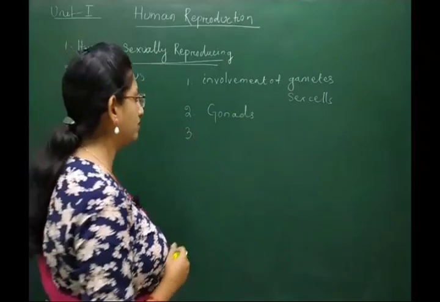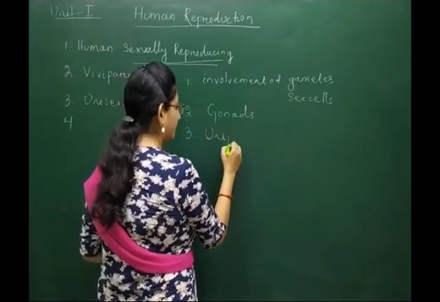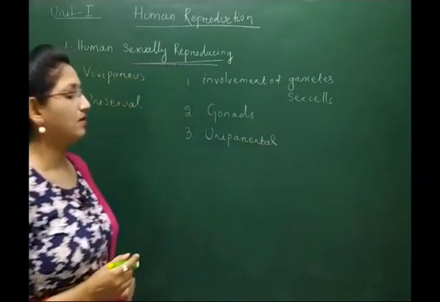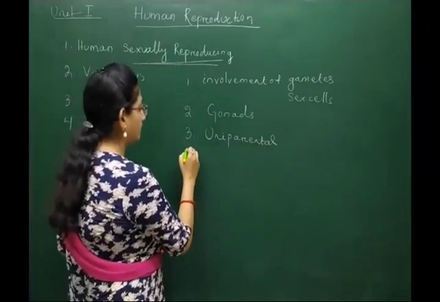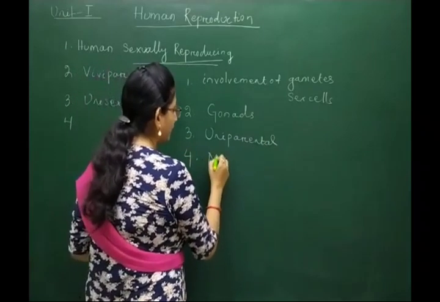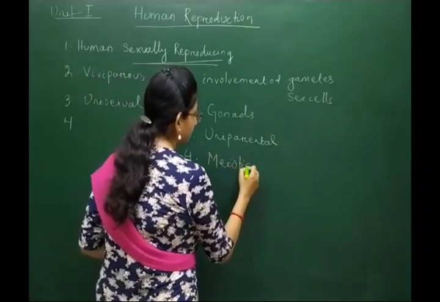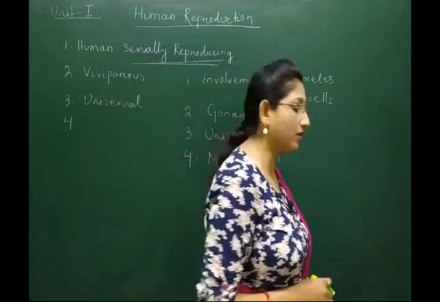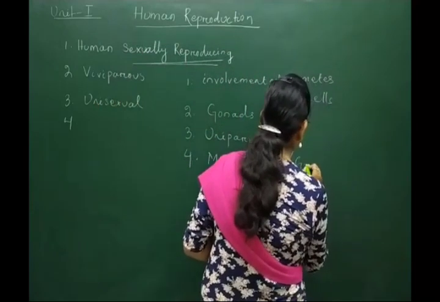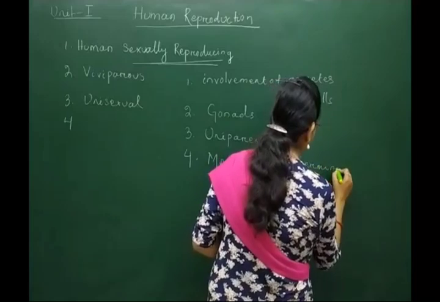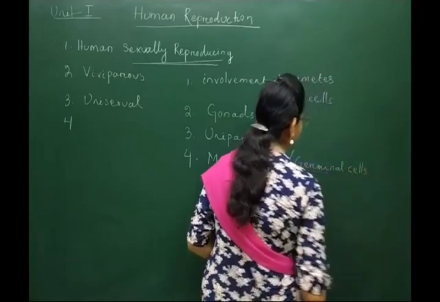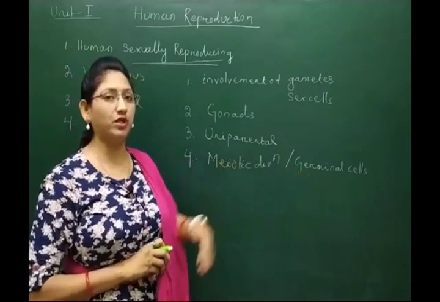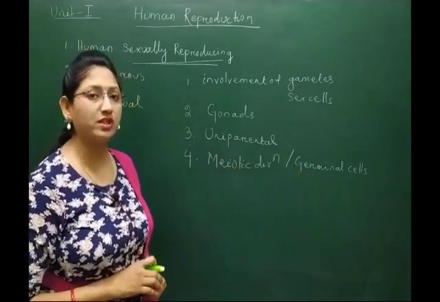During sexual reproduction, the parents are uniparental. They undergo meiotic division in germinal cells of gonads. So, meiotic division occurs in the germinal cells of gonads in sexually reproducing organisms.